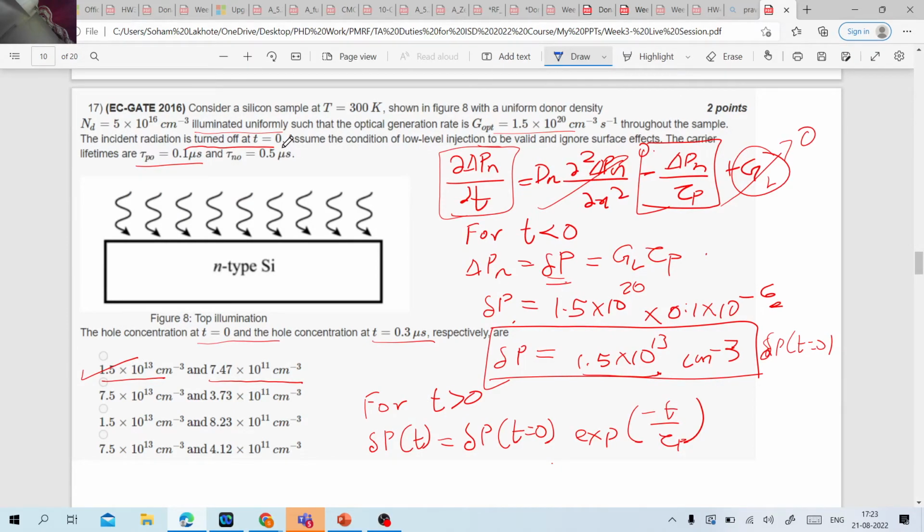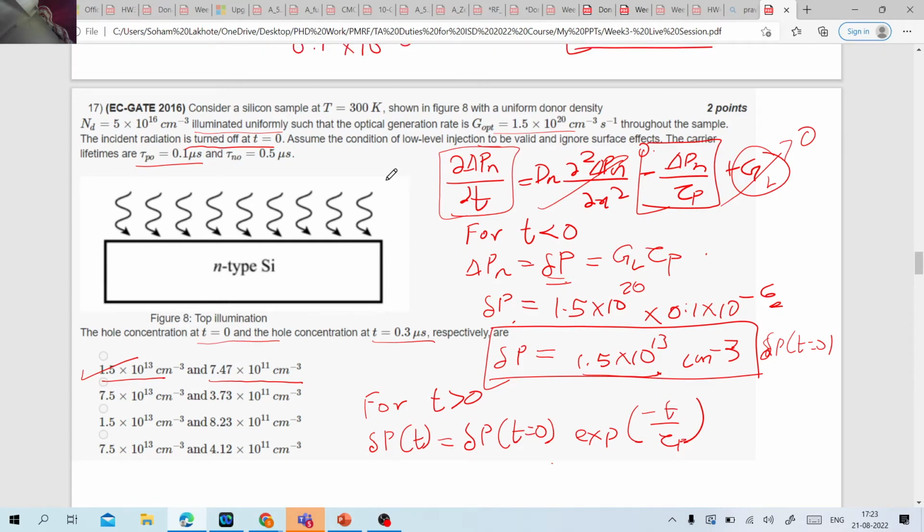The next question was again a GATE question. A silicon sample is there with a uniform donor density, so it's an n-type semiconductor, and it is illuminated uniformly, correct? What do you mean by illuminated uniformly? The optical generation is there throughout the sample, correct? So when you combine this, that means if the excess carriers are generated throughout the sample, there is no chance of having a diffusion, correct? Only if the excess carriers are generated at a particular part and the sample is long enough, then carriers will start to decay and there will be diffusion, correct?